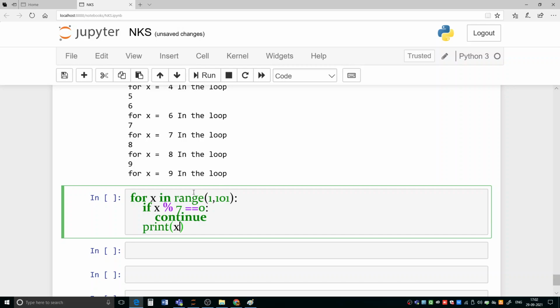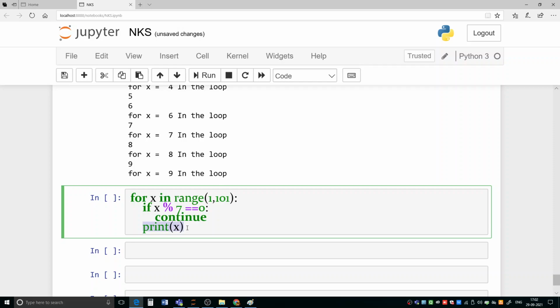So what will happen? It will start from 1 and go up to 100, and whenever this condition becomes true for a particular value of x, the continue statement will execute, and that value will not be printed because the printing of x takes place after the continue statement.